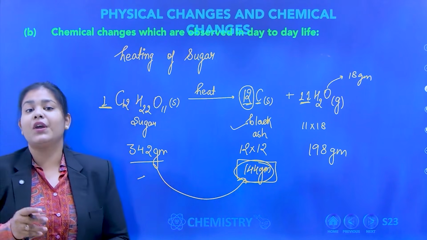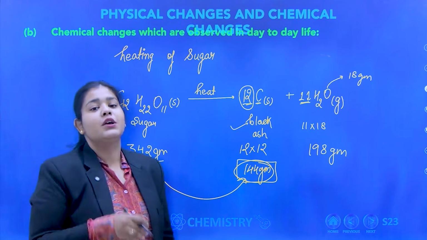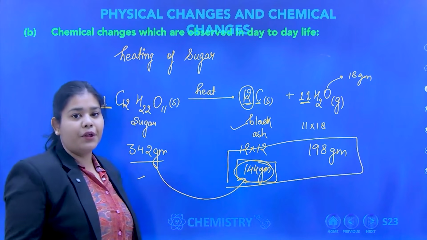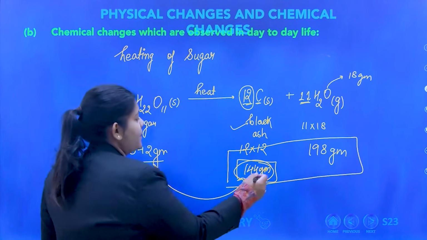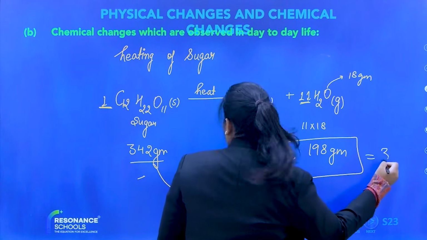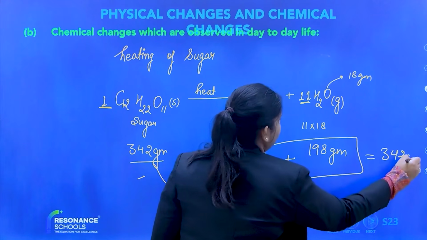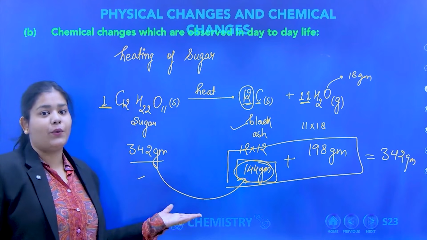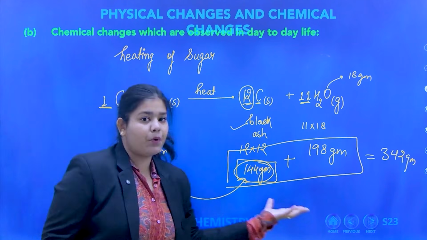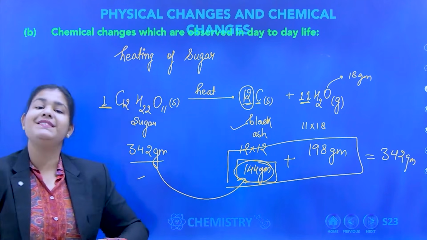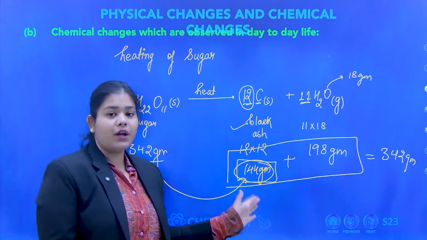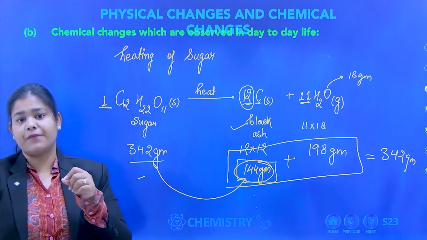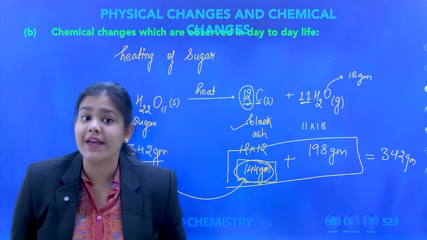Understood? But ma'am, where is the law of conservation of mass? Just look at the total mass. 198 plus 144. If you look at the total mass, it is 342 gram only. So whatever the initial weight you have taken, the total product weight will be the same. Individual products will be different, but the total weight will be the same. This is the law of conservation of mass, which is always followed.